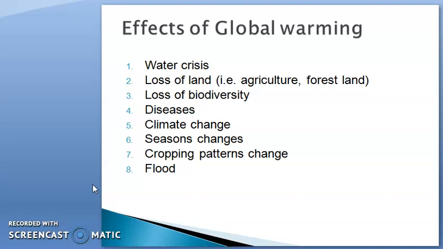Second one is the latest technology and strict laws and policies. We have discussed this in earlier lectures. In previous lectures, we have already discussed these responsible causes. These are the responsible things and points which are helpful to reduce global warming.